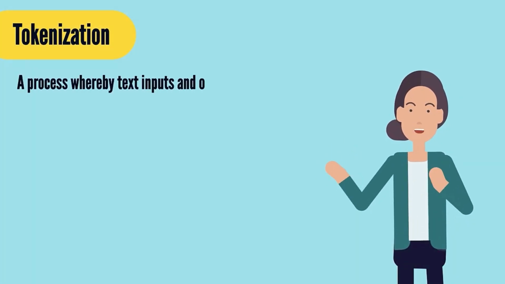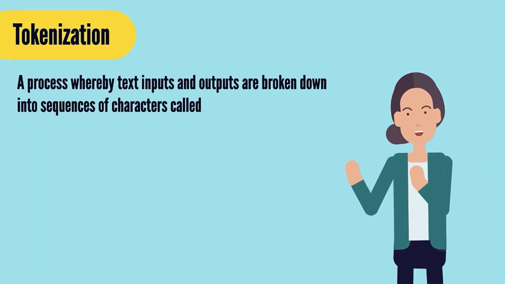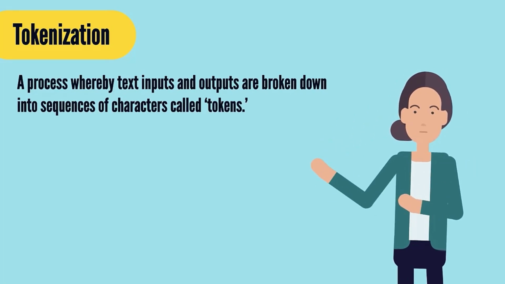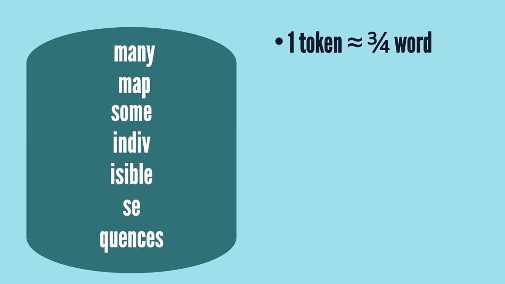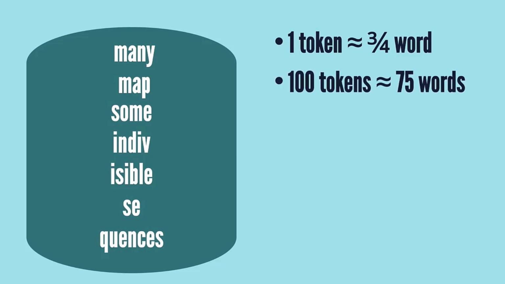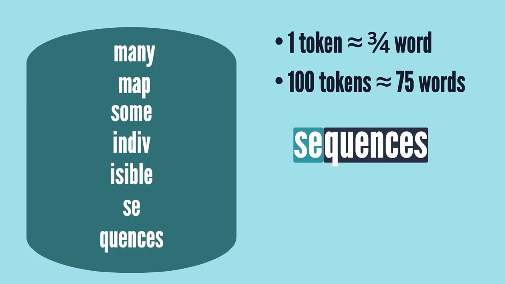Tokenization is a process whereby text inputs and outputs are broken down into sequences of characters called tokens. The unique tokens that an LLM operates on form the vocabulary of this LLM. A token amounts to roughly 3/4 of a word. An easier way of remembering this is to consider that 100 tokens corresponds to approximately 75 words. So when talking about OpenAI's tokenizing mechanism, a token isn't necessarily a single character or a word, but rather a sequence of characters frequently seen together.